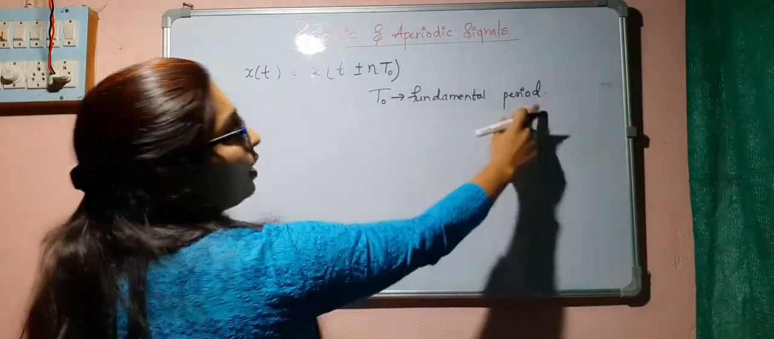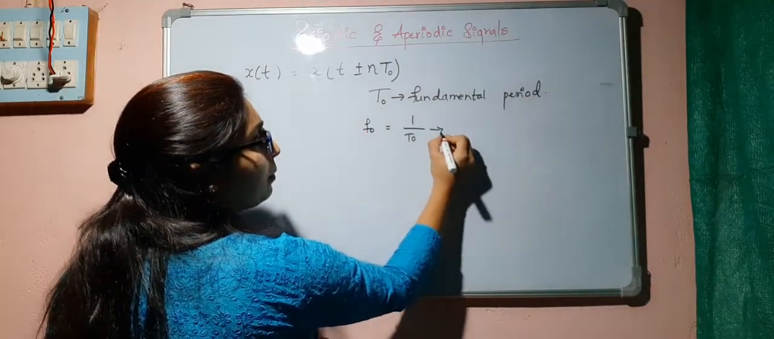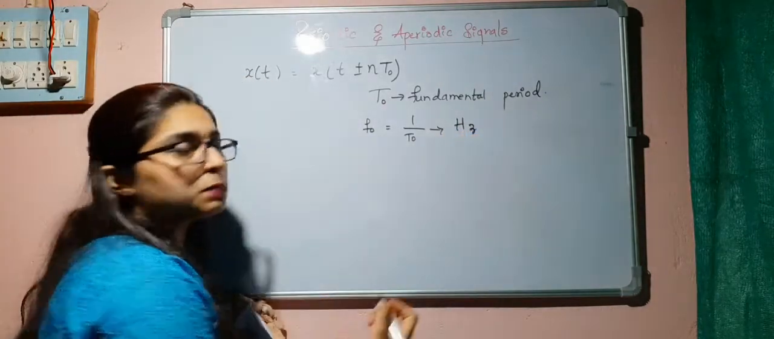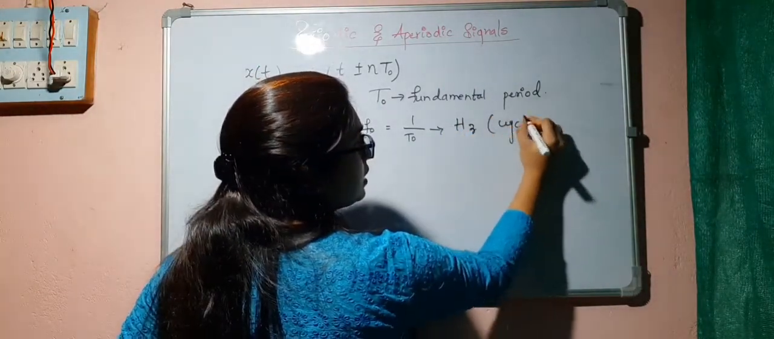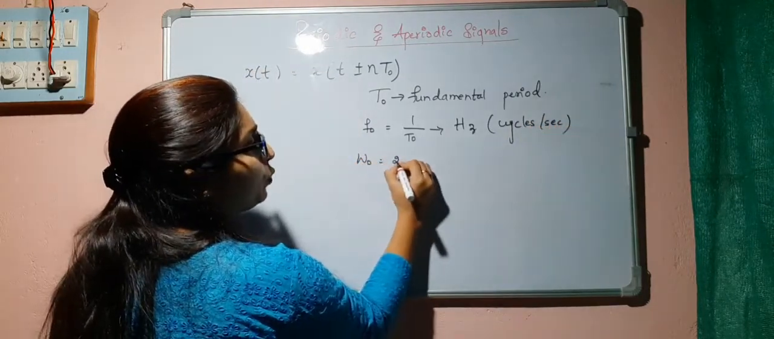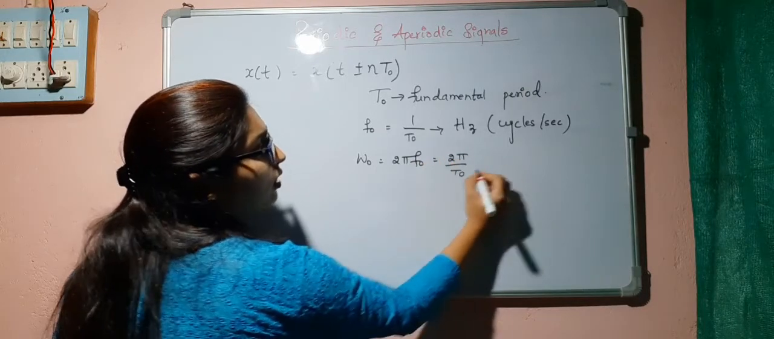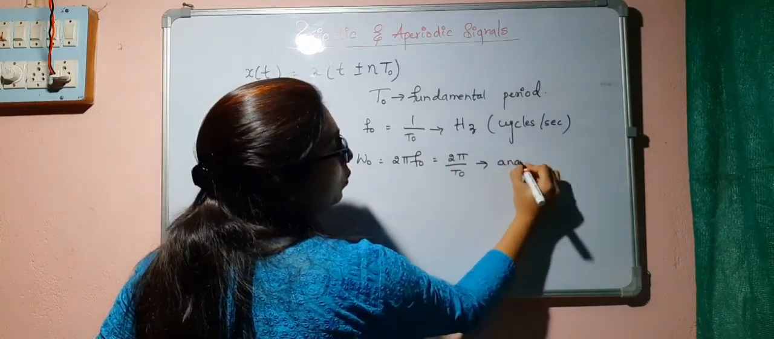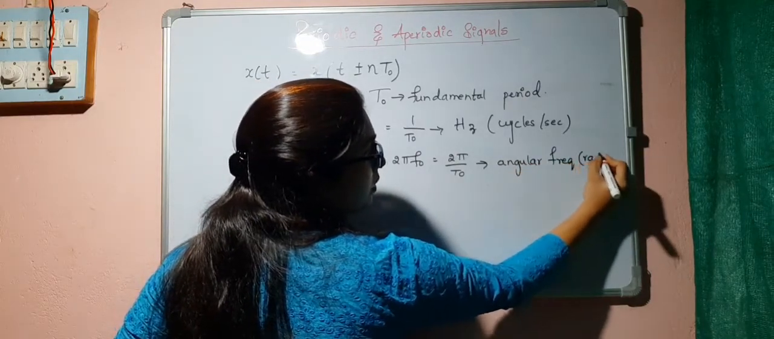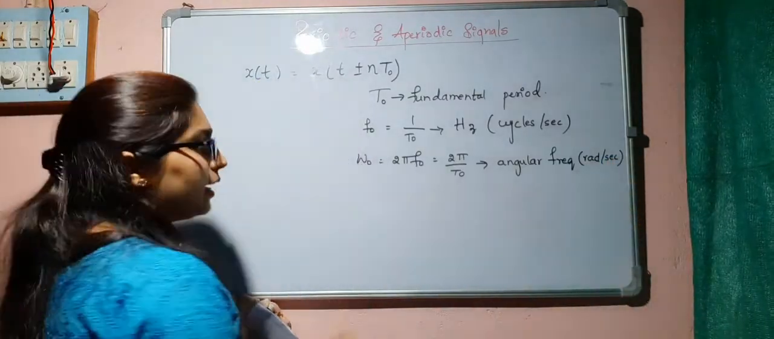So T naught is the fundamental period. So F naught is equal to 1 by T naught. It is nothing but the fundamental frequency, which is in hertz or cycles per second. Then you have omega naught, which is equal to 2 pi F naught, which is also equal to 2 pi by T naught. This is nothing but the angular frequency in radians per second.